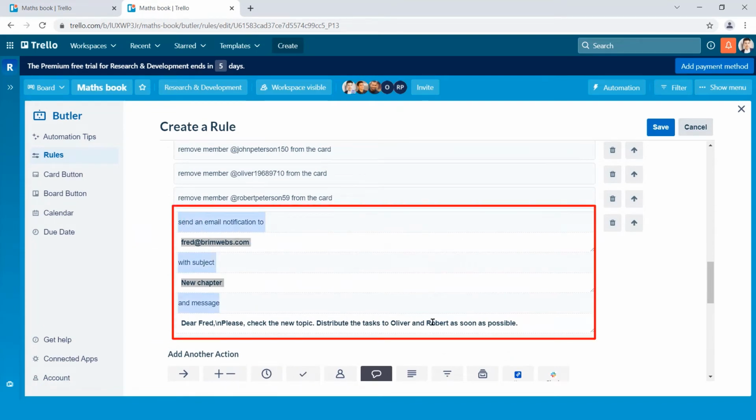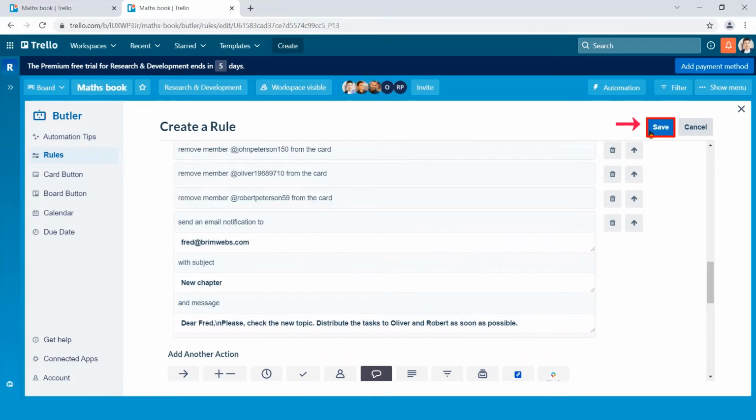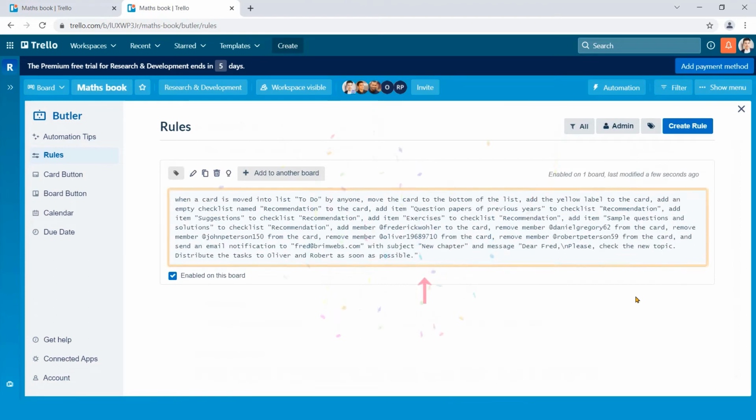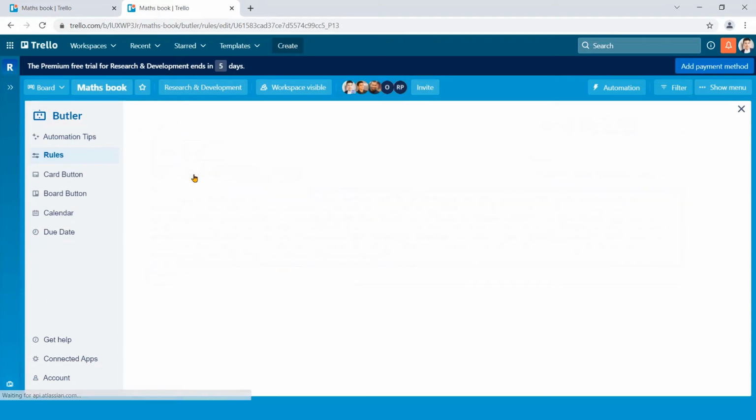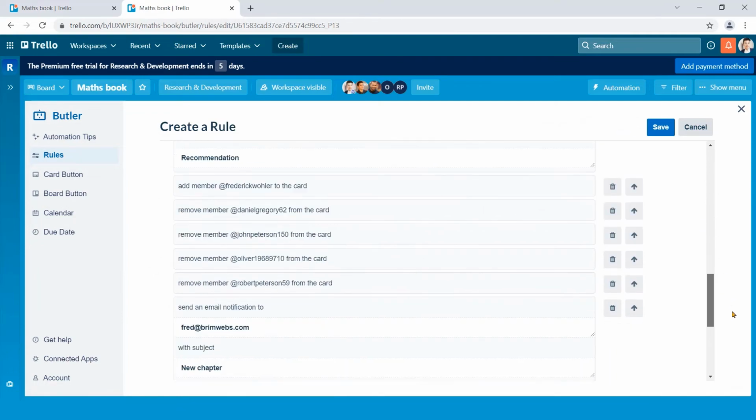To see the result of all that we have done so far, we have to click on this save button. Congratulations, all the actions have been saved. Everything I have done so far is written here. Now, if you want to remove any rules, click here. The previous settings are shown again.